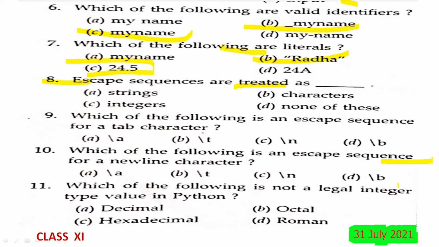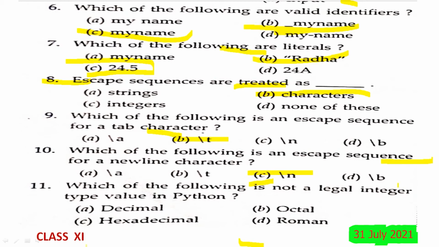Escape sequences are treated as strings, characters, integers, or none of these. So escape sequences are treated as characters. Okay, eighth will have B answer. Which of the following is an escape sequence for a tab, means backslash t. T stands for tab. So answer for the ninth one will be B. Which of the following is an escape sequence for a new line, backslash n? The n specifies a new line. So the answer for the 10th one will be C.